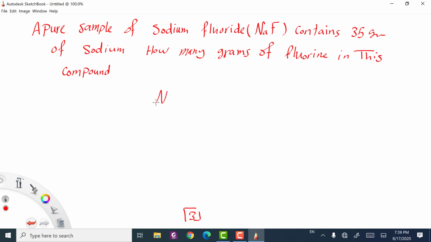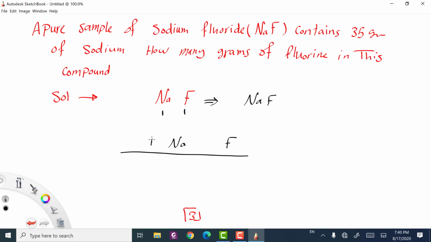Firstly, sodium fluoride. Before solving this, we must return to the molecular formula for this compound. We'll find it will be NaF, based on the valency of sodium and fluorine. Okay, Na and F. We're making a table like this.